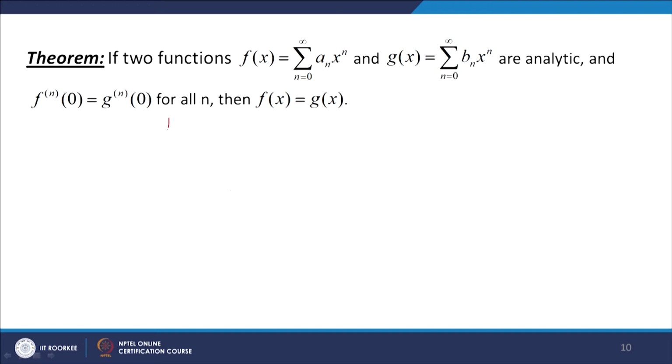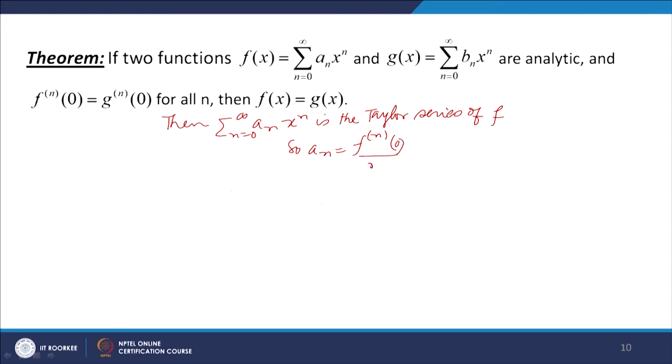Then sigma n equal to 0 to infinity a_n x^n is the Taylor series of f. So a_n must be equal to f^(n)(0) over n factorial, and sigma n equal to 0 to infinity b_n x^n is the Taylor series of the function g.